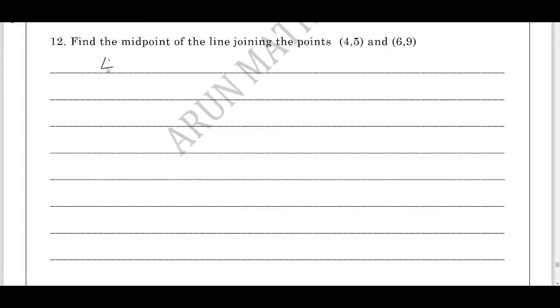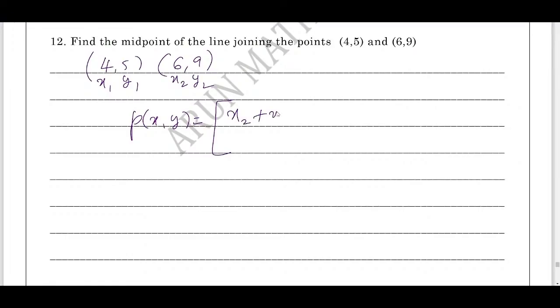Finding the midpoint of the line joining the points. First write down the points 4, 5 and 6, 9. Students, mark them as x1, y1 and x2, y2. Now the midpoint of the line joining the points is given by the formula. At least based on this midpoint, a 1 mark question or 2 mark question will be asked: (x2 plus x1) by 2, (y2 plus y1) by 2.